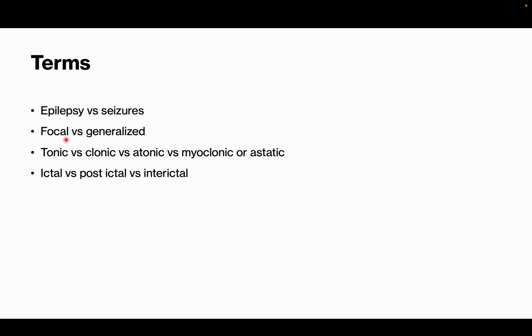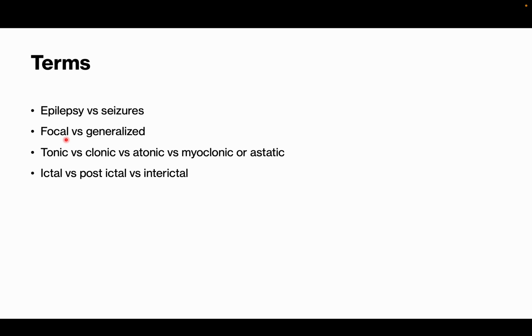Sometimes it comes with secondary generalization. That is called Jacksonian march. This also will help you differentiate between pseudo seizure and seizure. So how will Jacksonian march occur? Let's say the focal seizure started in the right upper limb. That means the left frontal motor cortex, and it slowly spreads to the left lower limb motor cortex also. So the same side lower limb will be involved, then it goes to the opposite side, the right lower limb, then to the right upper limb.